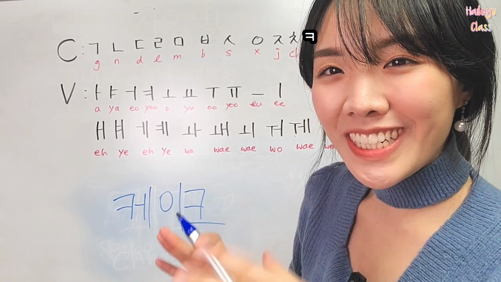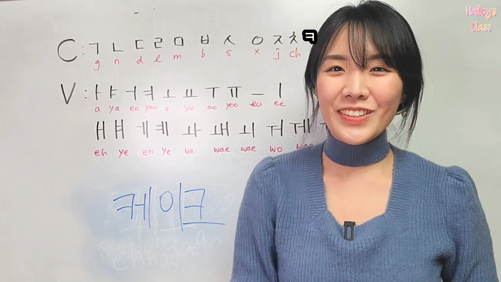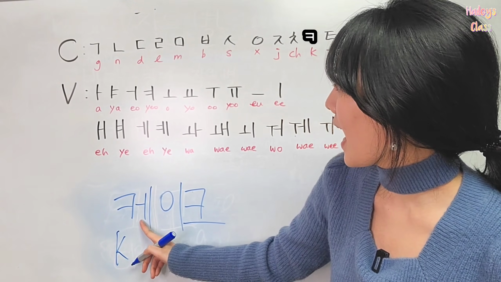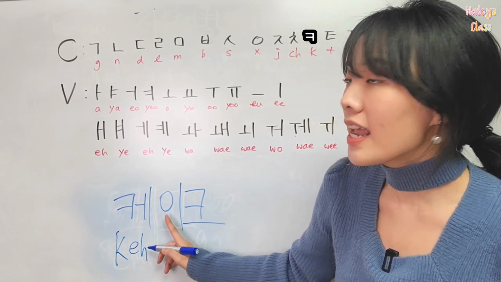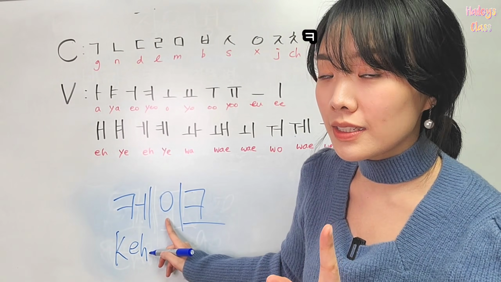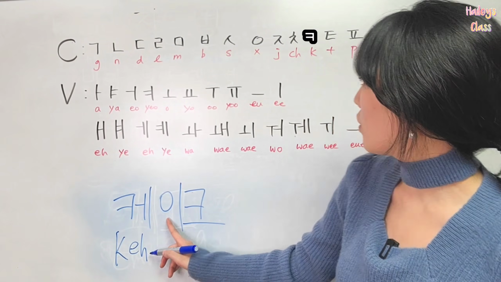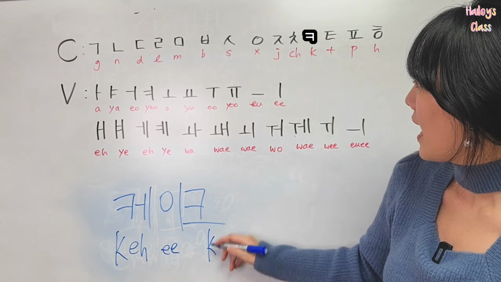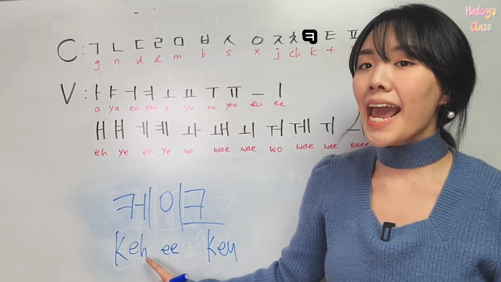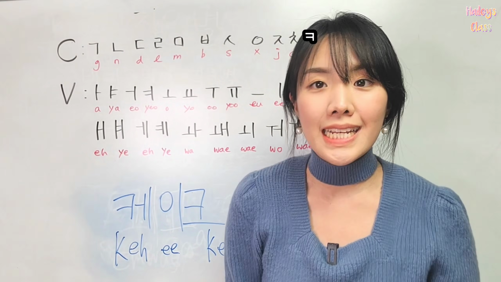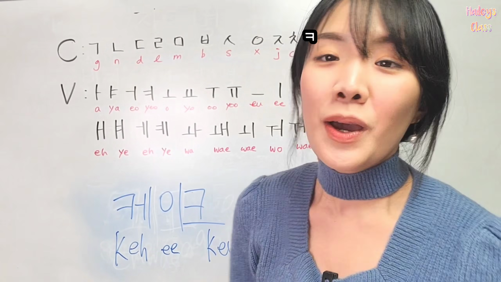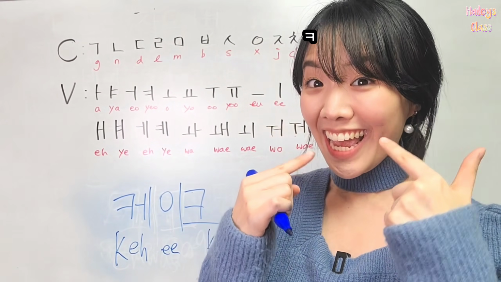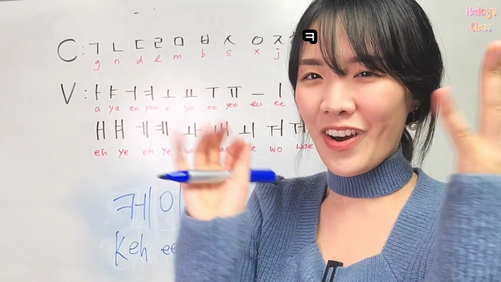Move on. My favorite dessert is cake. Cake in Korean is, let's find out. 크, and then it's 에. And then I told you the first consonant's circle doesn't have any sound, so only the vowel part. E, and then 크 and 으. So 케이크. In Korean, it's cake. Repeat after me. What is my favorite dessert? Cake. Cake. Great job.